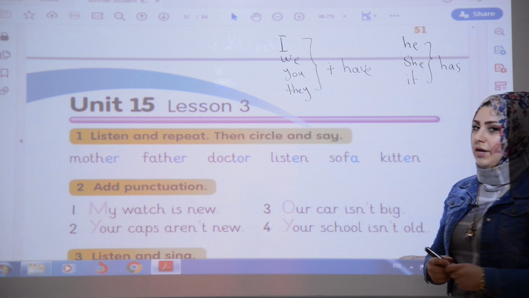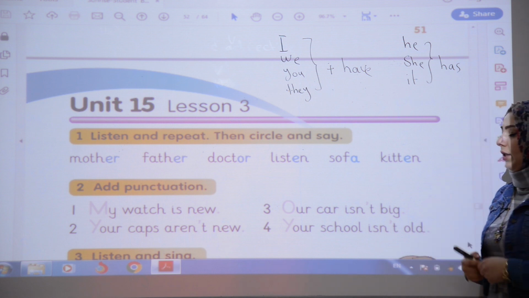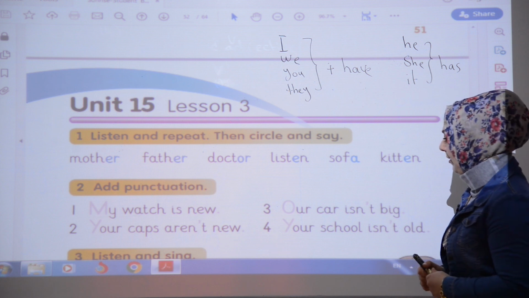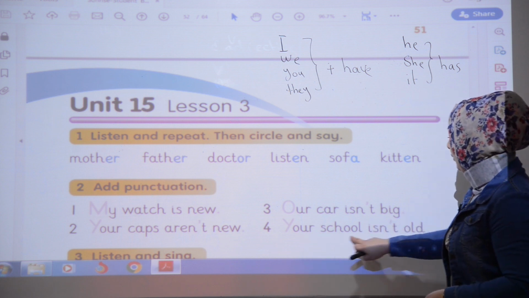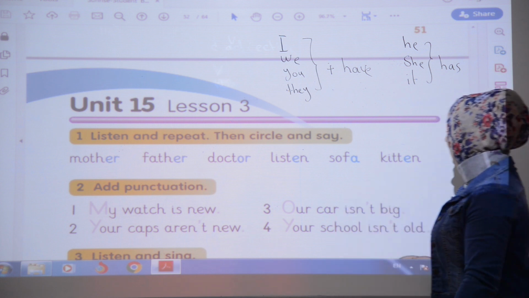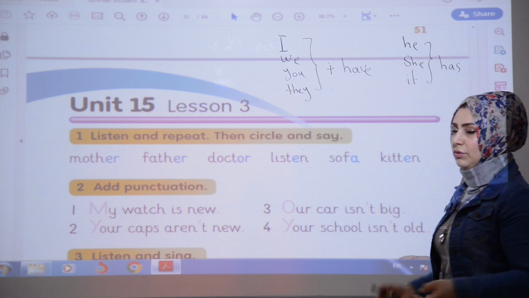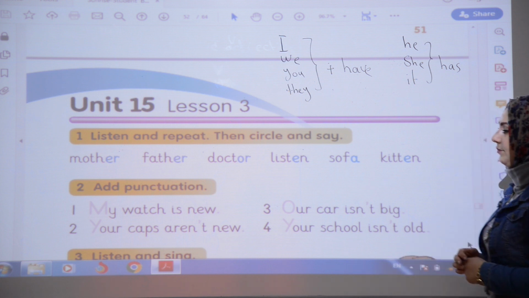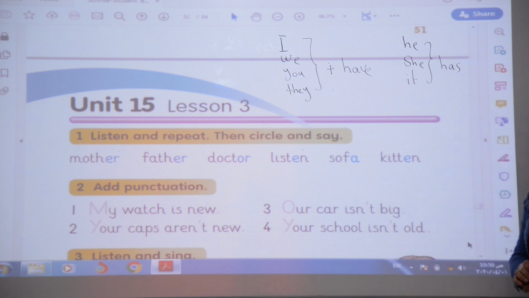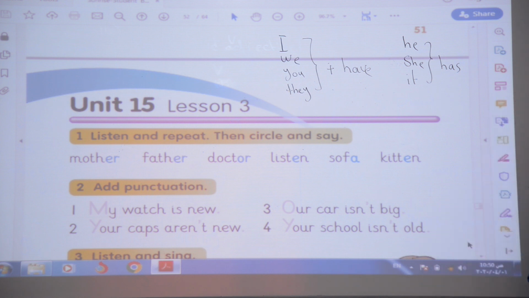It means that we have a car. Your school isn't old. It means you have a school. Okay? This is possessive adjective.